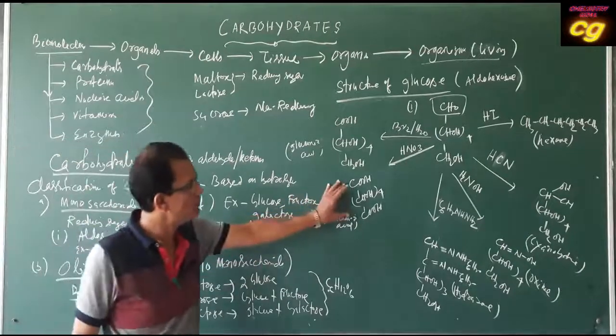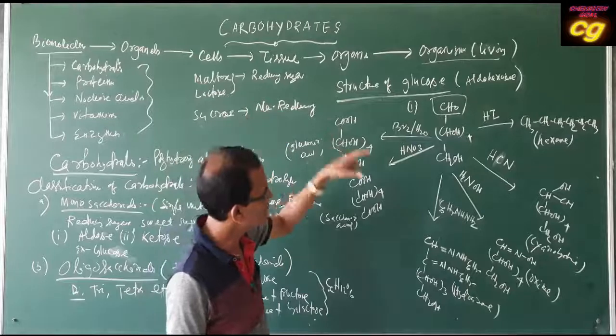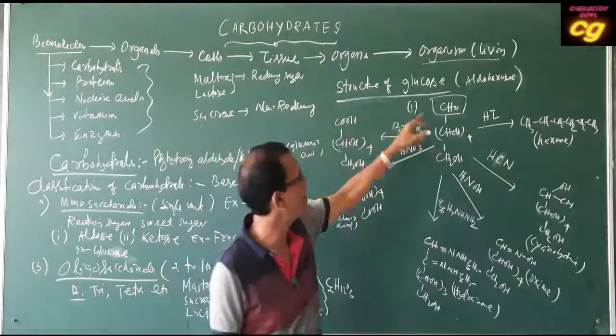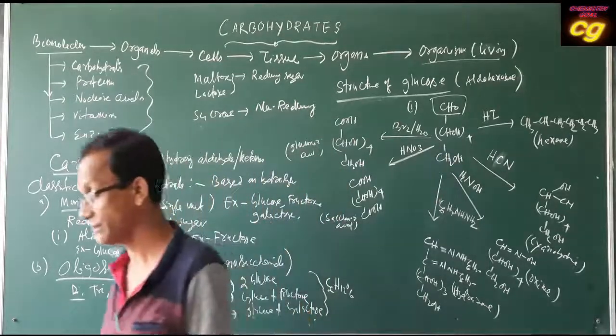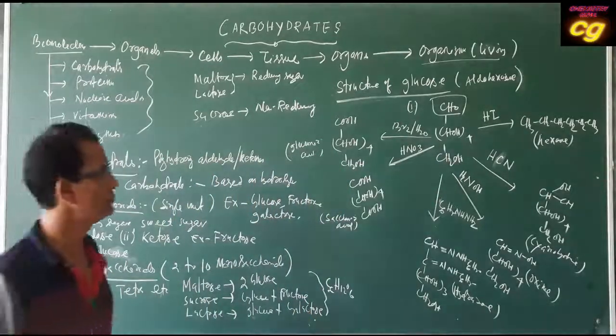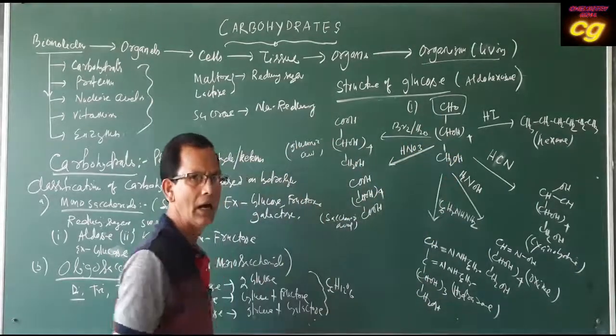This reaction indicates that glucose has an aldehyde group at one end, and the other end is what? An alcohol group.